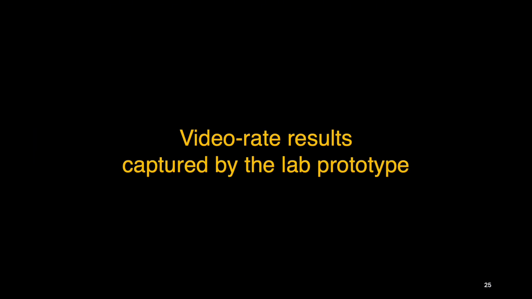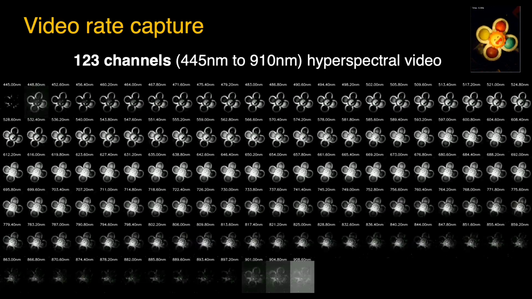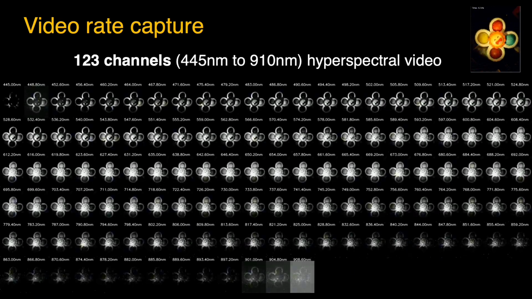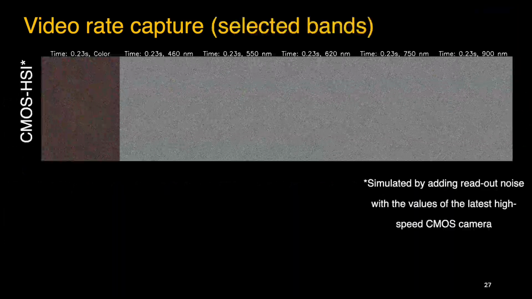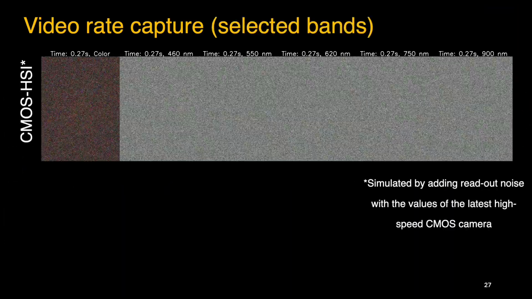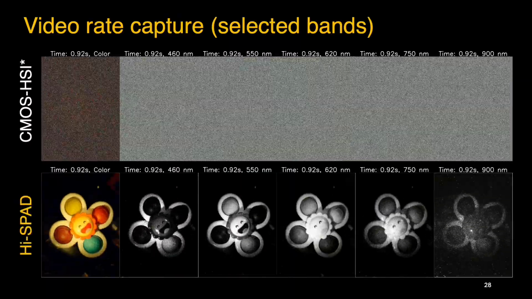Here, we present results captured using our SPAD prototype operating at video rate. The raw hyperspectral video contains 123 spectral channels from 445 to 910 nanometer wavelengths. For comparison, we simulated CMOS-based capture with realistic readout noise, and below is the SPAD measurements under identical conditions.